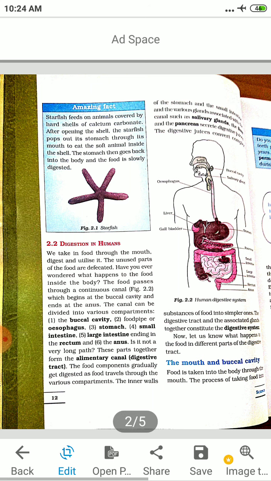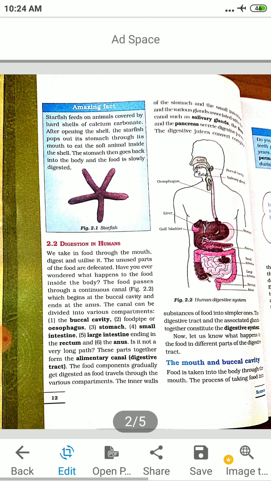Have you ever wondered what happens to the food inside the body? The food passes through a continuous canal which begins at the buccal cavity, ends at the anus. Buccal cavity is your mouth. Anus is that part from where the waste, that is early morning you go every day in the morning to do toilet, that is anus. The canal can be divided into buccal cavity, food pipe or esophagus, stomach, small intestine, large intestine, anus.